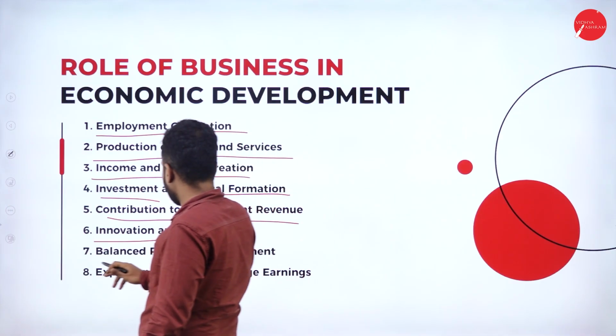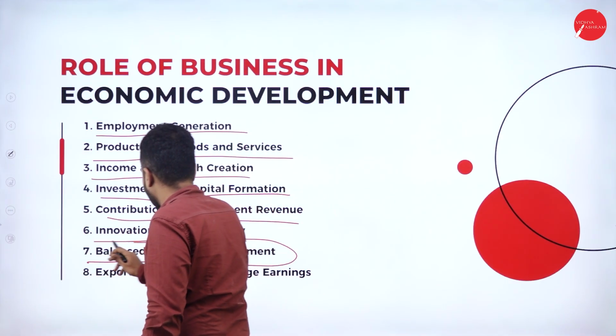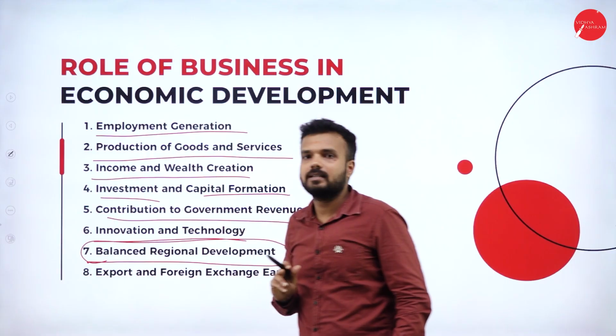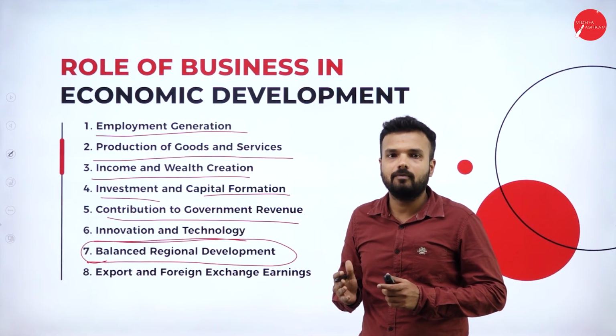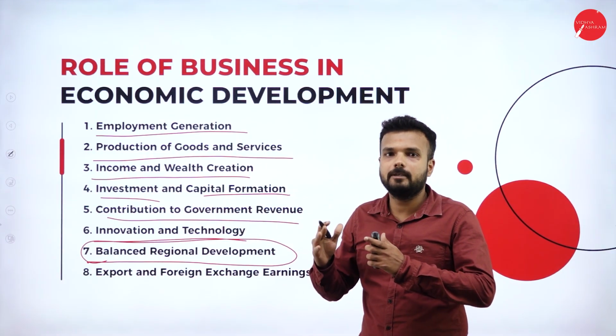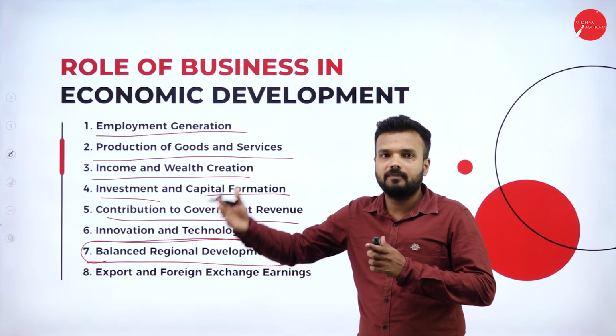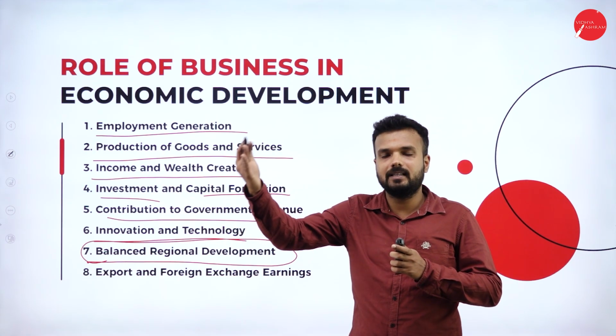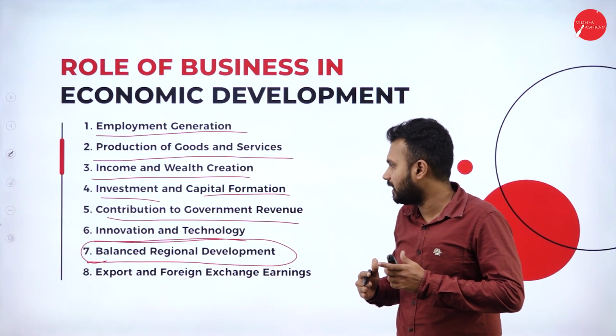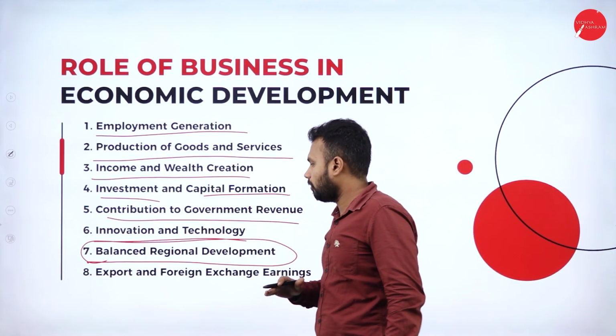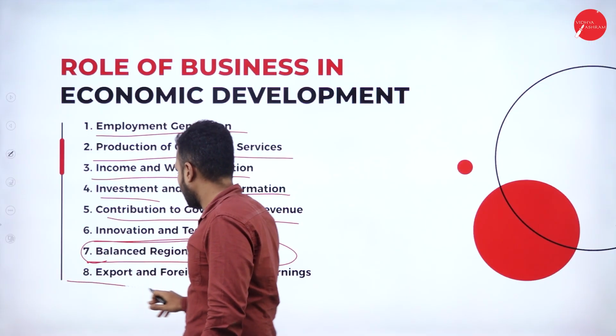Balanced regional development. There must be a focus on rural areas rather than urban areas. More than 60 or 70% of Indians are based on agriculture. If rural development happens, definitely India gets economically developed. So it is a kind of economic contribution to the country.